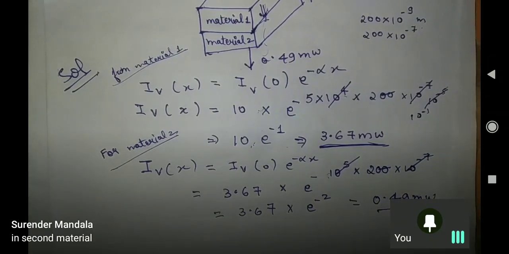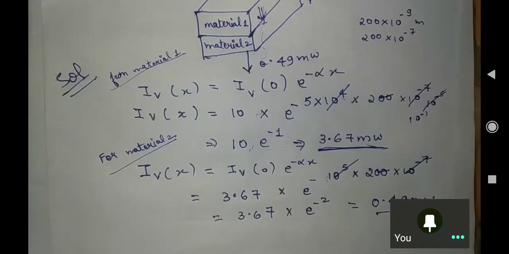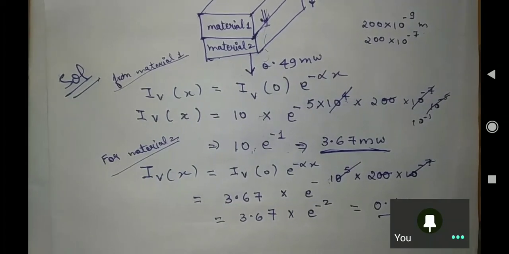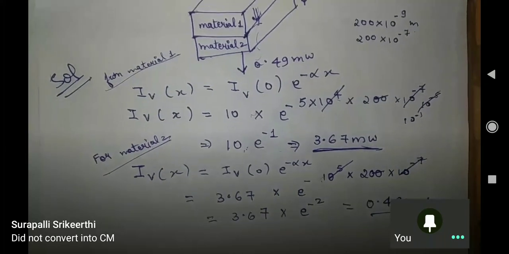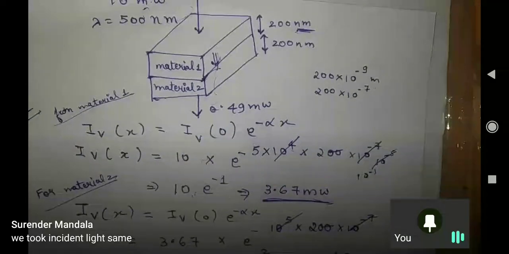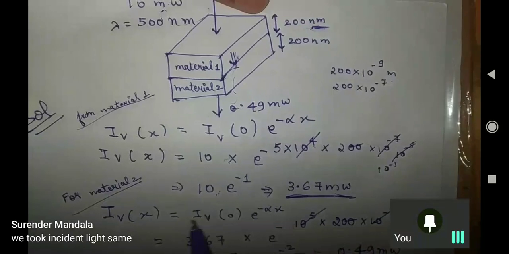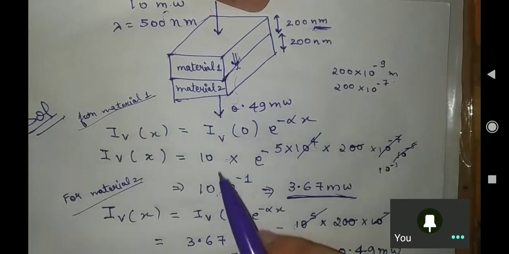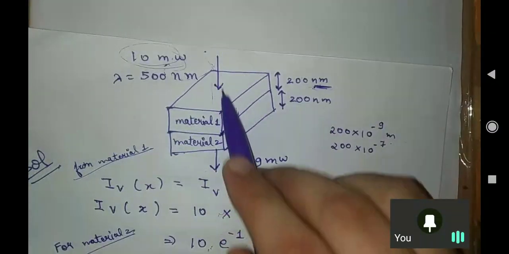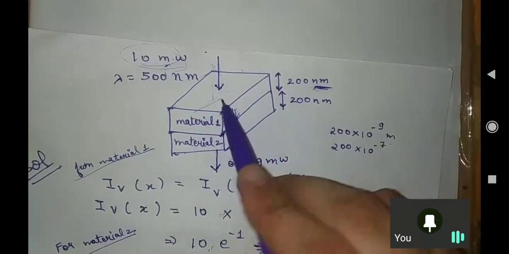In the second material, what are you saying? Did not convert into centimeter. Why? We have converted, no. We took the incident light the same. No. The incident light was coming here, it entered this semiconductor material. What happened then?